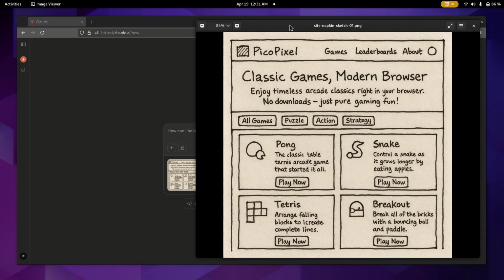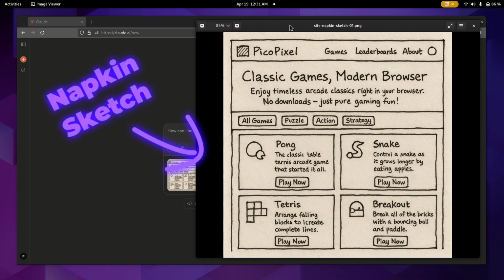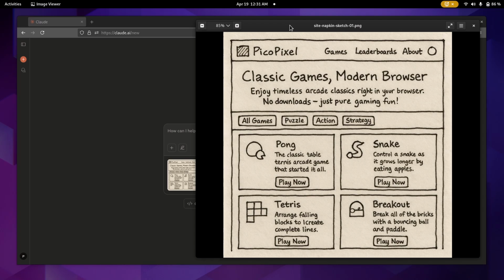Okay, so to start things off, you can see right here I have a rough napkin sketch of what I want the site to look like, and I actually cheated here a bit. I gave a description to the AI, and I gave it a really rough drawing, even rougher than this, and said try to put something together that would be a good outline for what we'll feed into the AI, and try to have it build a site off of that. So I started with this sketch and it actually turned out pretty good. This is pretty close to what I originally had and what I was thinking of in my head. So this is what I want the site to look like.